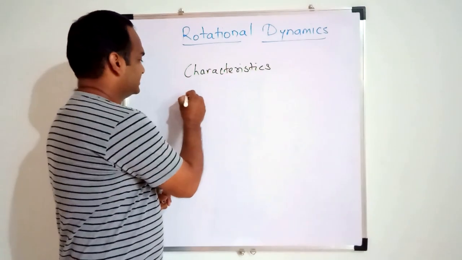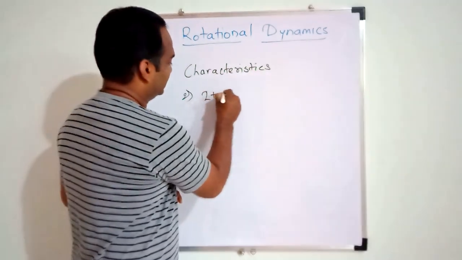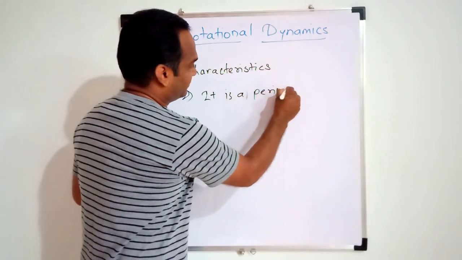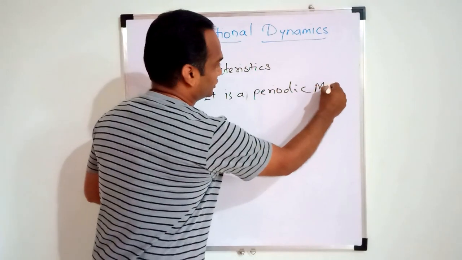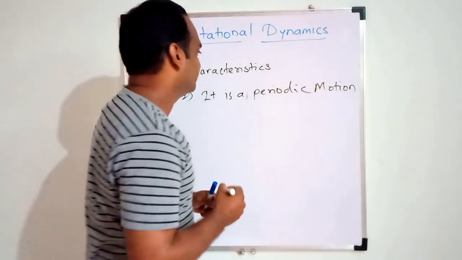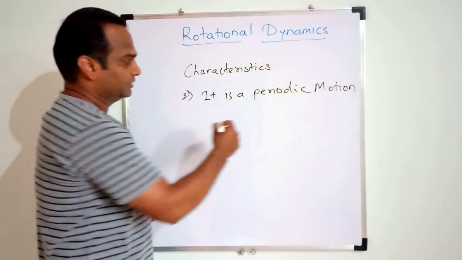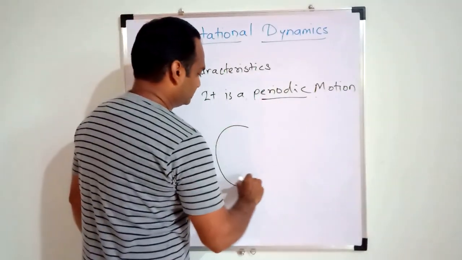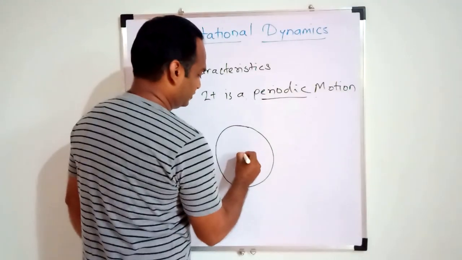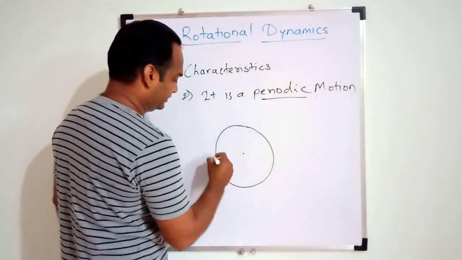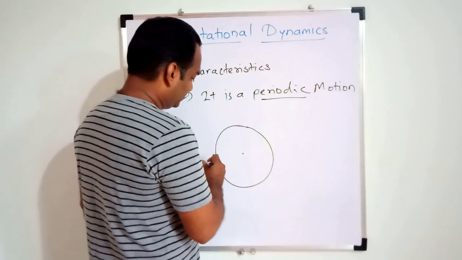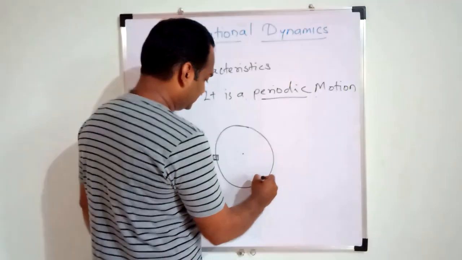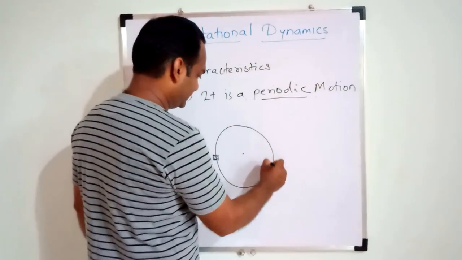The second characteristic is that it is a periodic motion. Periodic in the sense that when the object is in circular motion about a point, then this particle or object repeats the same motion along the same path or trajectory.